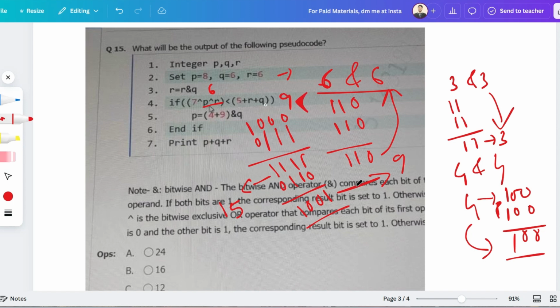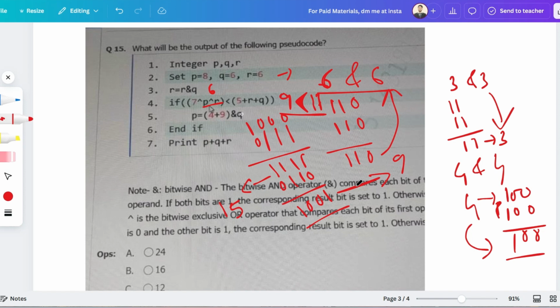Is it lesser than 5 plus r plus q? So 5 plus r means 5 plus 6, that is 11. 11 plus q, that is 6 again. So 11 plus 6 is 17. So 9 is lesser than 17. Okay, so it is true. We have to go inside the if block.